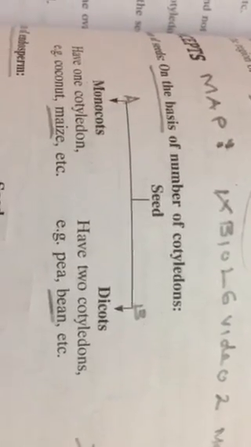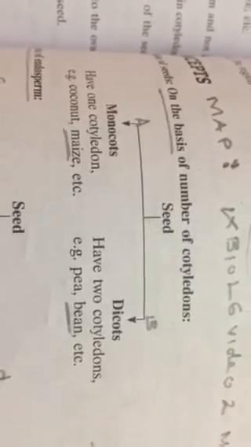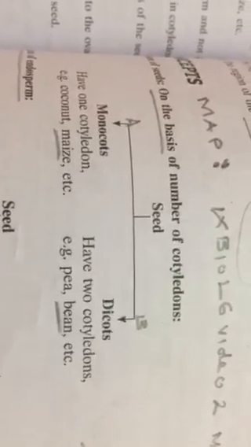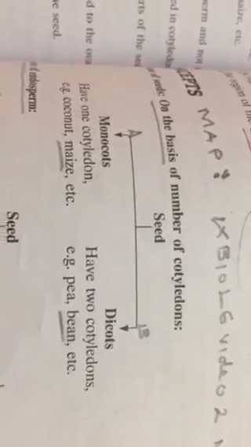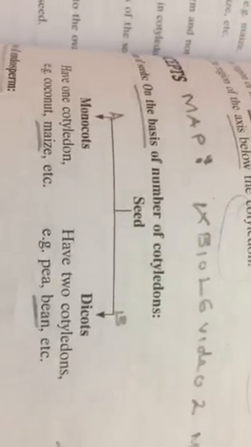Class students. In the previous video, you have taken the terms and the definition under the new chapter, seeds. Some important terms you have learned. While learning these terms, we have shown this flow chart. Yes, on the basis of number of cotyledons, seeds are divided into monocots and dicots. Below that I have put A and B, and the examples maize and beans are underlined.